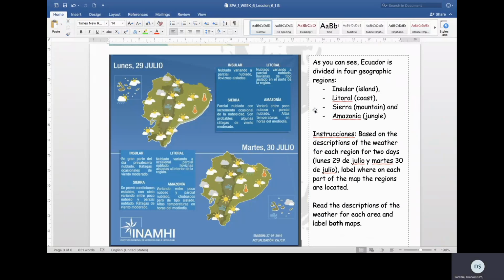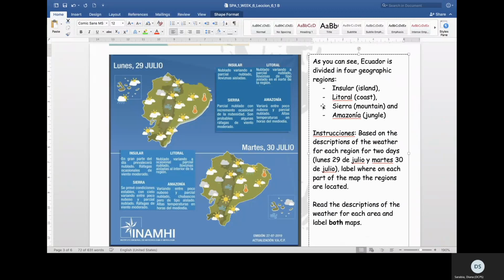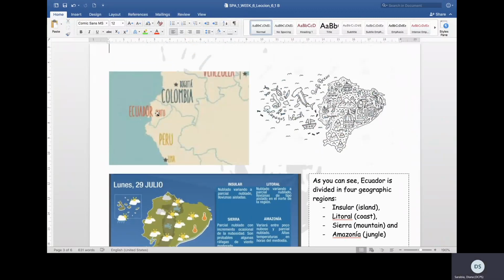Again, this is Ecuador. Ecuador, el Océano Pacífico, the Pacific Ocean, Colombia, Peru. The Amazonia region of Ecuador is right here in this zone because it's part of the Amazonian region.